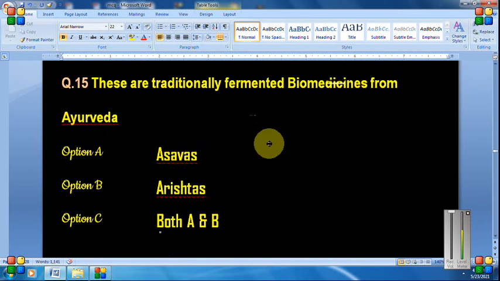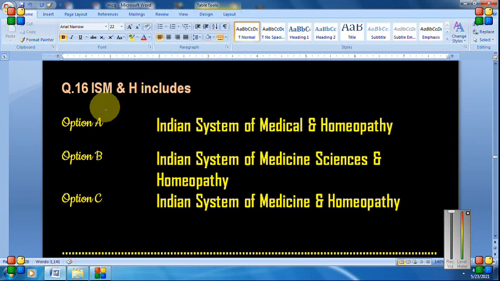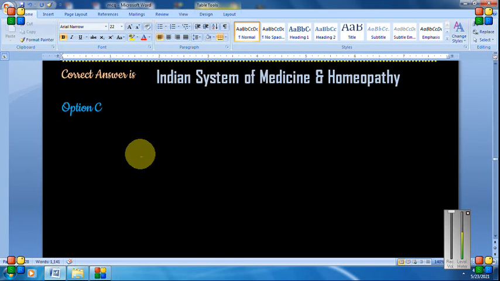Next question. These are traditionally fermented biomedicines from Ayurveda: Asav, Arist, or both A and B? Very simple. Both A and B, Asav and Arista, are the traditionally fermented biomedicines in the Ayurvedic system of medicine. Next question. What do you mean by ISM and H? We generally come across this term ISM and H. What does it infer? Yes, Indian system of medicine and homeopathy. Option A will be the answer.